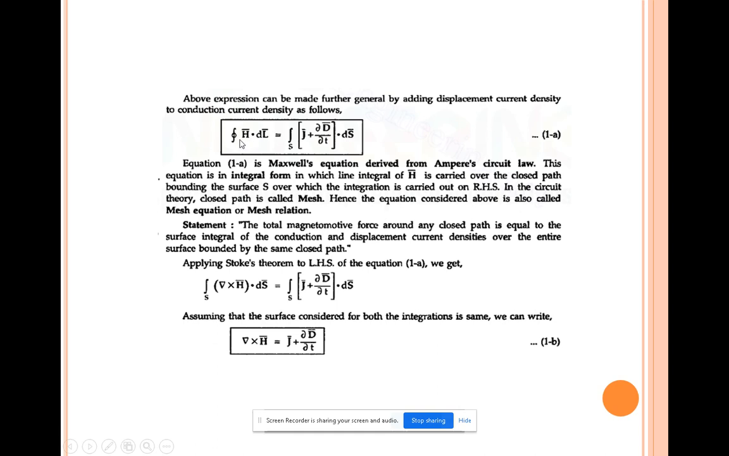That is, in this equation you have a line integral, and the line integral is going to be converted into a surface integral, that is Stokes theorem. Only in the left hand side. The right hand side will be kept as it is. Now assume that the surface considered for both the integrations is the same. Just remove the surface integral on both sides, so that you get del cross H vector equal to J vector plus dou D vector by dou T. So this is one of the Maxwell equations. Okay, next equation.